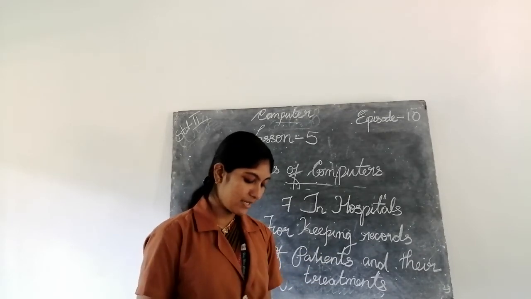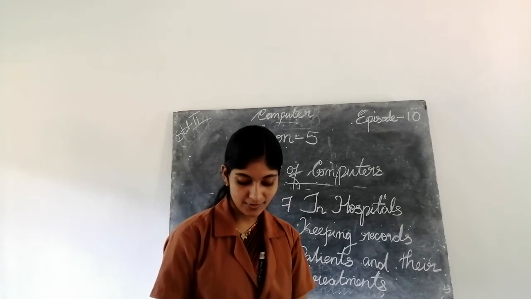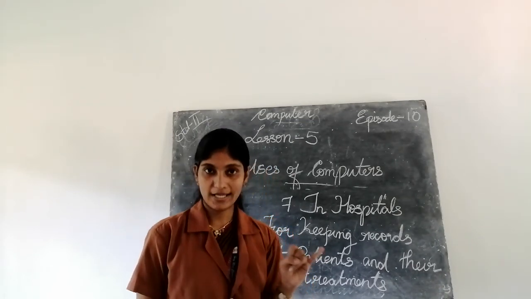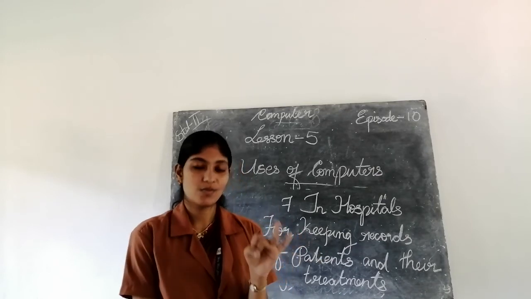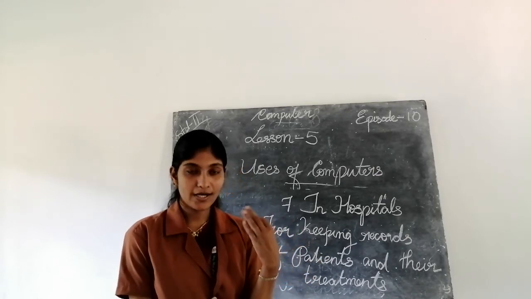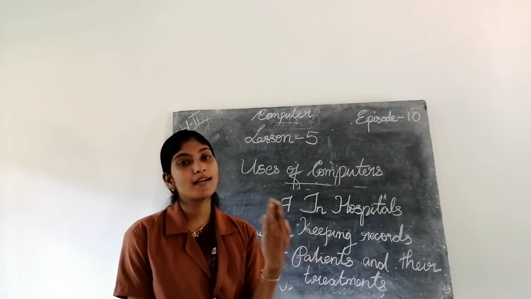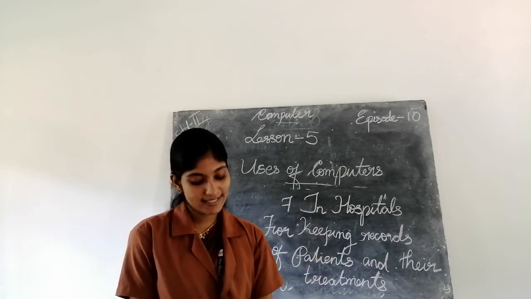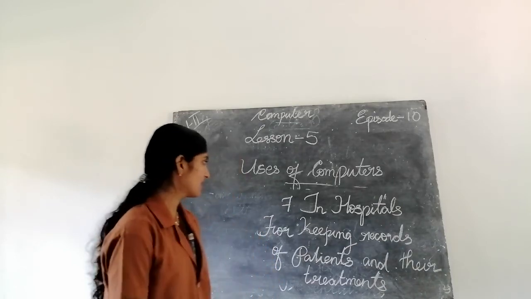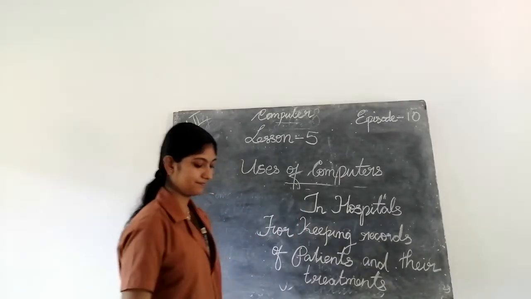So what are the places? First one in offices. Second one at railway station. Third one in bank. Fourth one in school, fifth one at restaurant, and sixth one in hospital. Sorry, seventh.